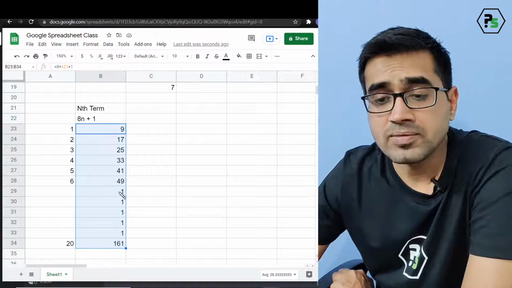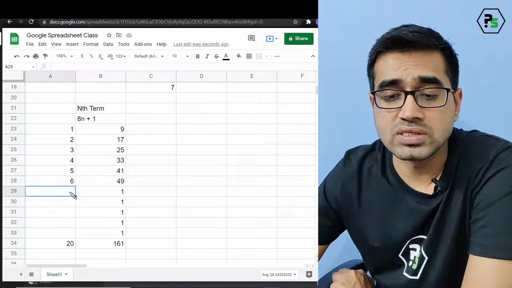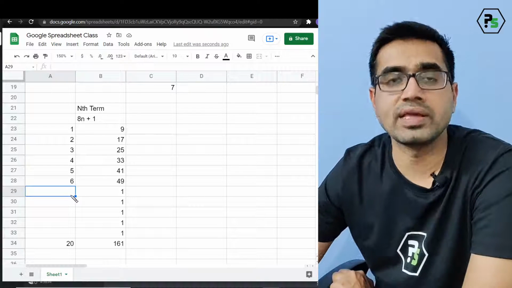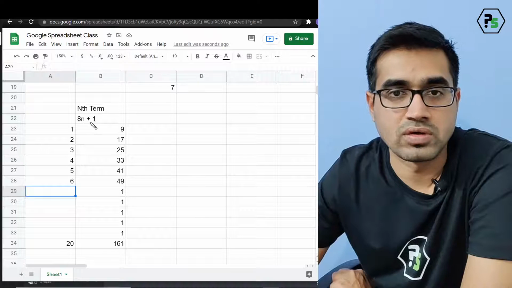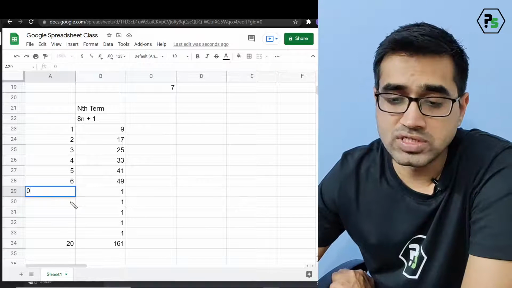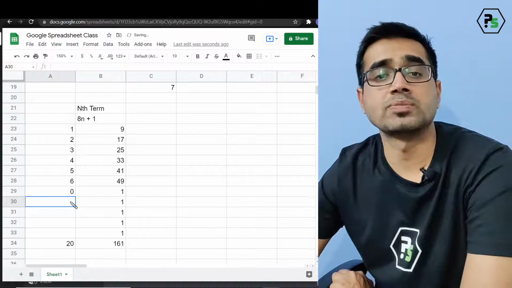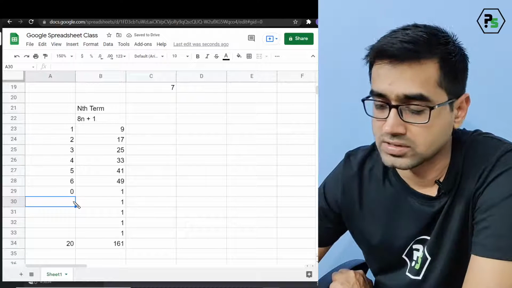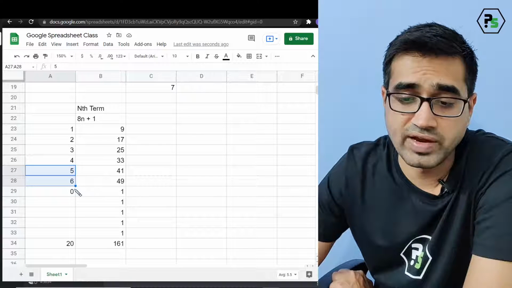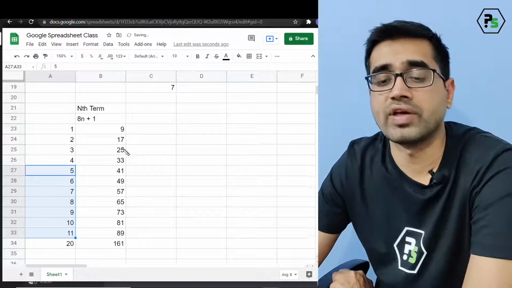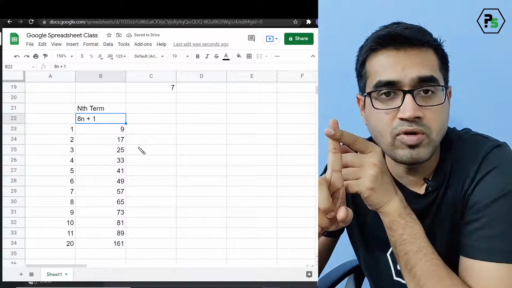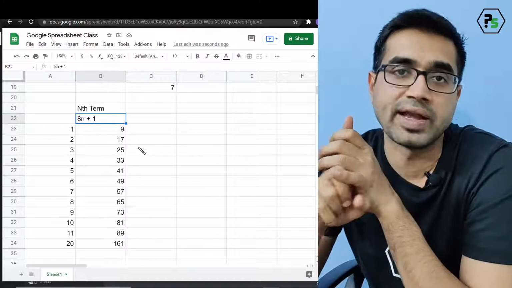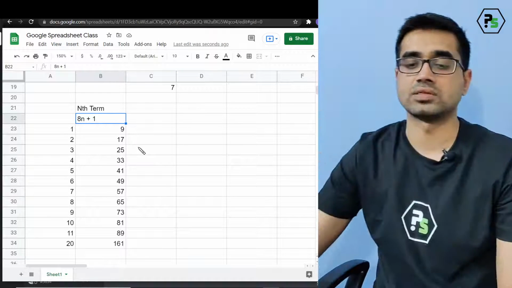This is why it is giving us 1. The reason is because this value is considered as empty and empty is considered as 0. That's why it's taking it as 0 plus 1. So if I put 0, it won't change anything because by default the sheet is taking it as 0. But what if I change it? What if I do this and I drag it? So the values will change. Okay. So this way we can find the nth term of an AP. We can find the sum of the n terms of an AP. We can do anything like this. Done.